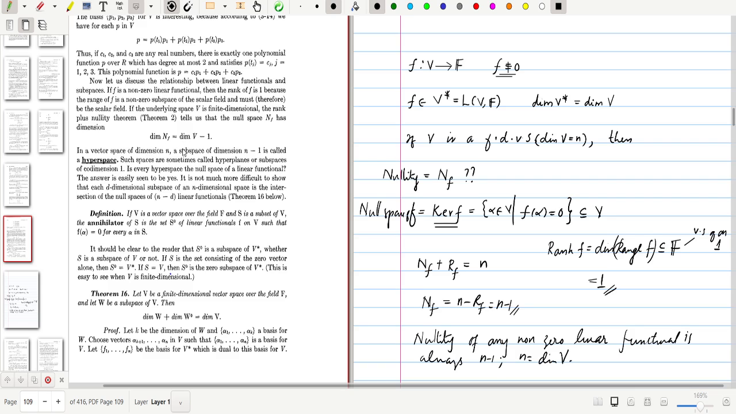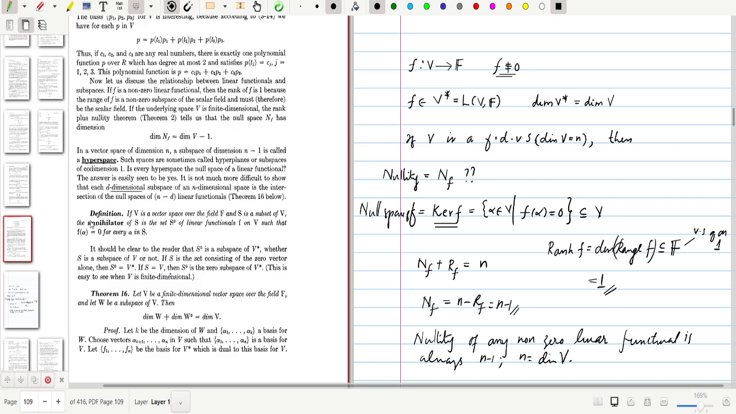We will later introduce the definition of hyperspace for an arbitrary vector space, without mentioning the dimension, and we will prove a very interesting statement. Show that each d-dimensional subspace of an n-dimensional space is the intersection of the null spaces of n minus d linear functionals. Okay, so there is a connection between the null spaces and the hyperspaces.